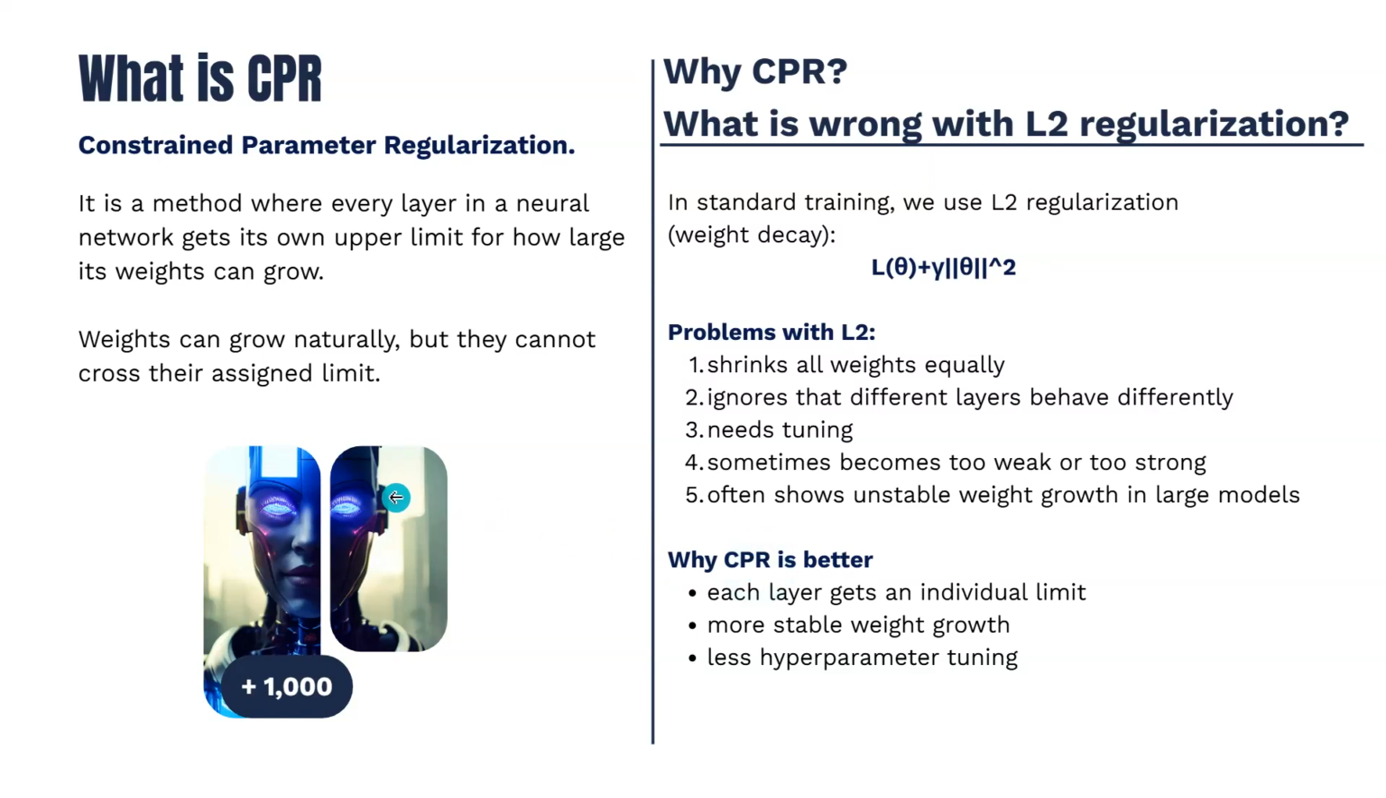What is CPR? Constraint Parameter Regularization. It is a method where each layer in a neural network gets its own upper limit on how large its weights are allowed to grow. Weights can increase naturally during training, but they cannot cross their assigned limit.